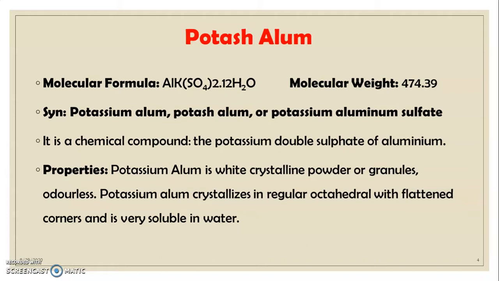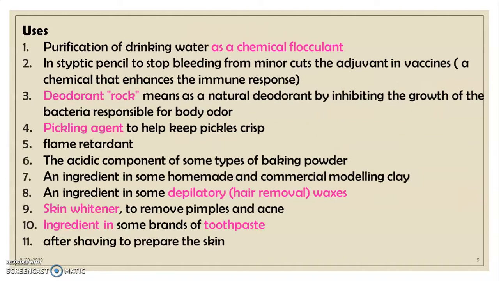Properties: potash alum is a white crystalline powder or granules, odorless. It crystallizes in regular octahedra with flattened corners and is very soluble in water. Uses: it is useful for purification of drinking water as a chemical flocculant, in styptic pencil to stop the bleeding from minor cuts, and as an adjuvant in vaccines.